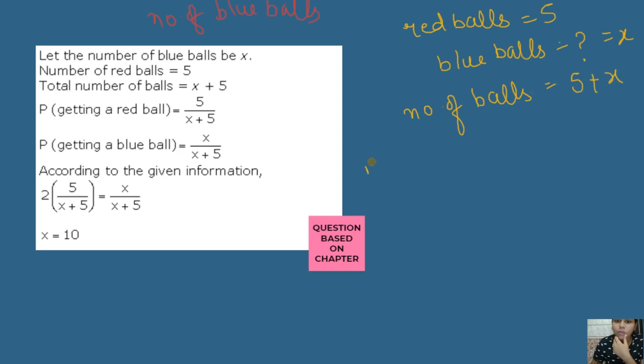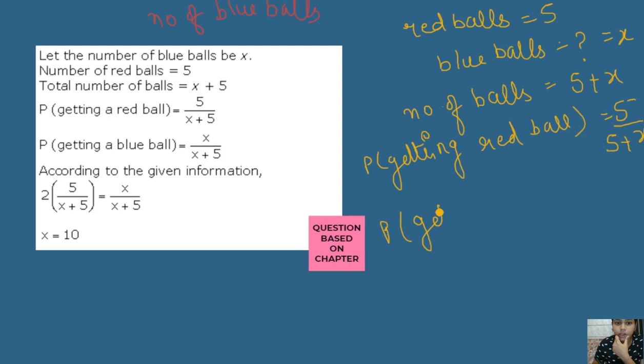Now the probability of getting a red ball is simply the number of red balls divided by the total number of balls. Similarly, the probability of getting the blue ball is x upon 5 plus x, am I right? Okay, now what you have to do is, it is given that the red balls are twice the blue balls.